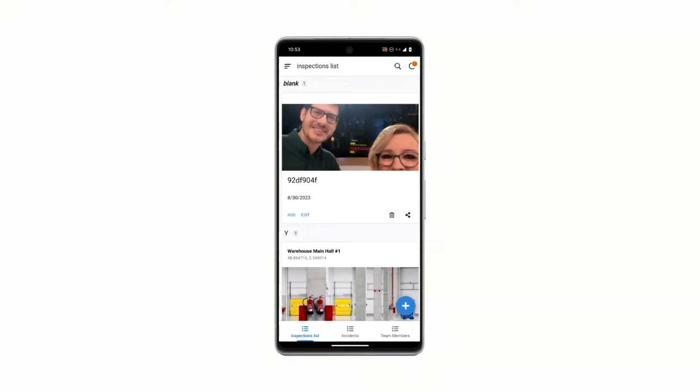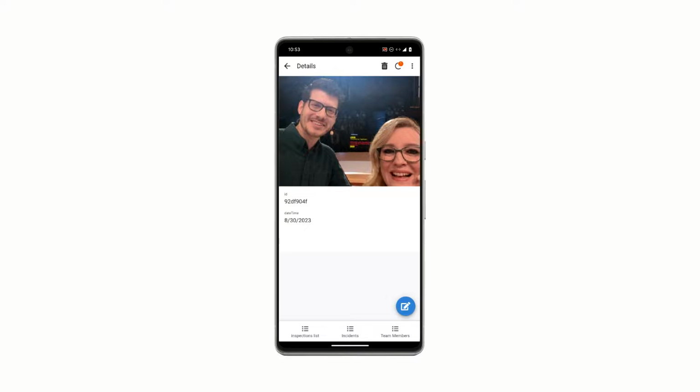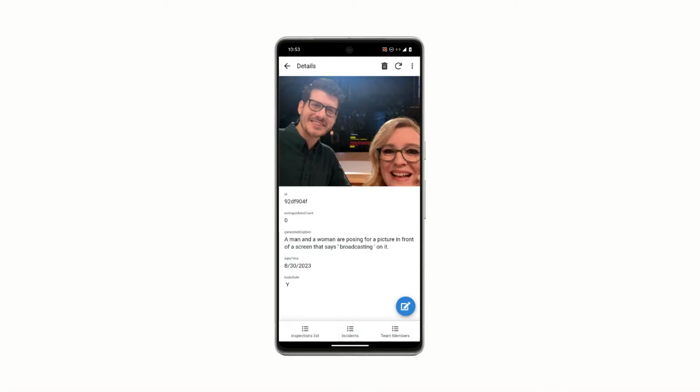And now if you pop open this card here, it's going to take a second for Vertex AI to read this picture. And look, we've got this. A man and a woman are posing for a picture in front of a screen that says broadcasting on it. That's not too bad. I love this because everything from the cloud function backwards can be owned by me, the developer, and my team. But this gives me the option to let some of those business teams put together their own dashboards and reports and so on, and lets me focus on where I can provide unique value.